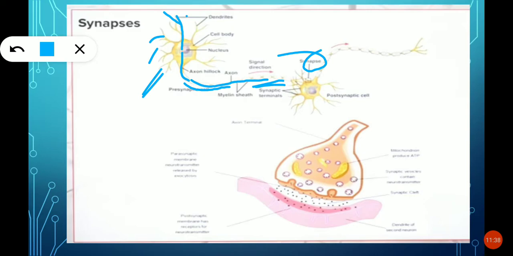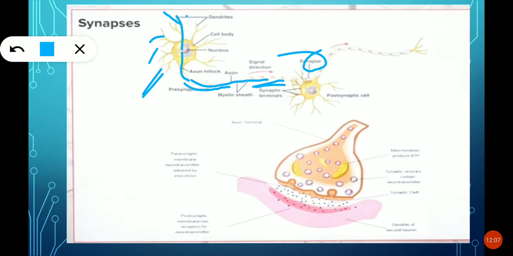At the synapse, the electrical impulse is converted into a chemical substance. That chemical substance acts as a path between those two neurons. In that gap, the signal passes through the chemical substance.